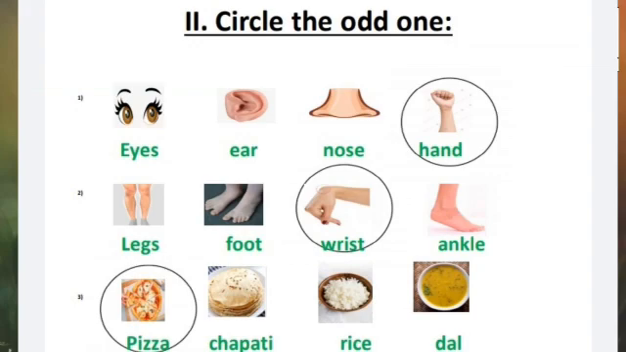Now we can easily recognize: chapati, rice and dal are nutritious food. And pizza is a junk food. So which is the odd one? Pizza. Got it? Pizza, chapati, rice and dal. Which is the odd one or junk food? Pizza. So you can circle the pizza.